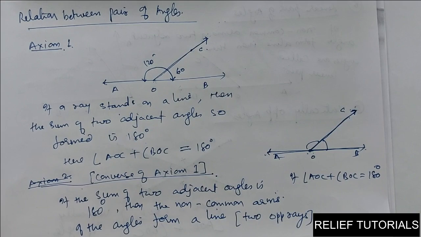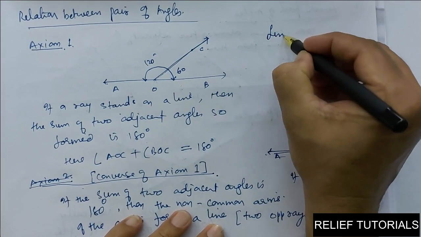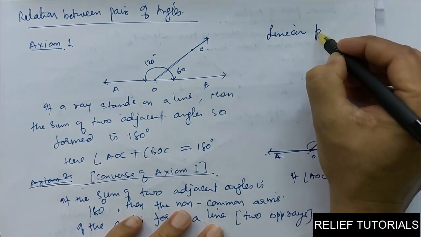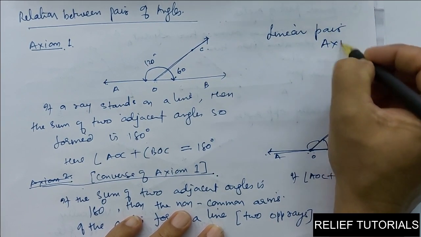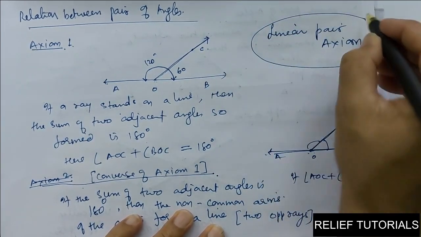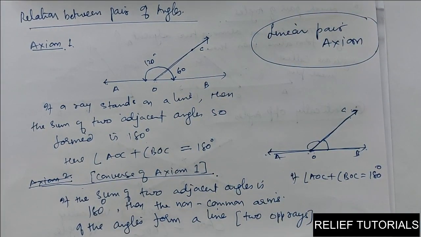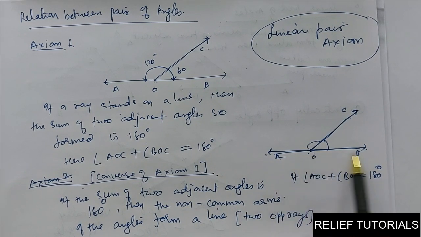These two axioms together are called the linear pair axiom. Have you got it, friend? What is axiom 1 and what is axiom 2? If a ray stands on a line, then the two adjacent angles so formed total 180 degrees. The converse is, if the sum of two adjacent angles is 180 degrees, then the two non-common arms form a line.